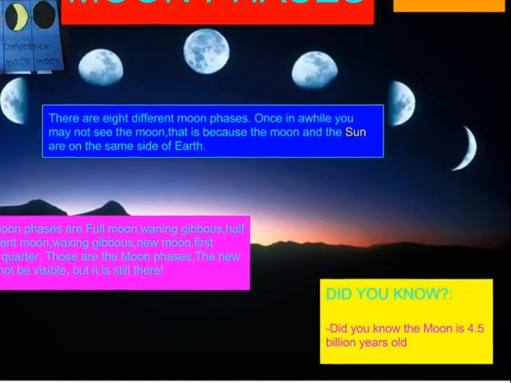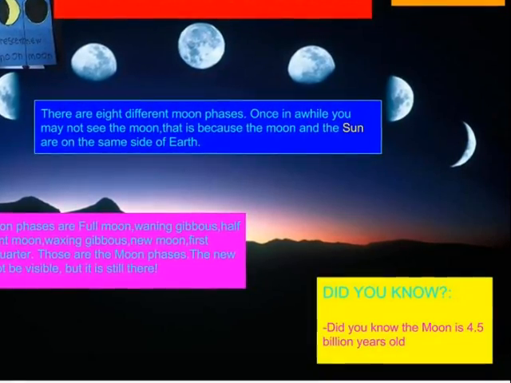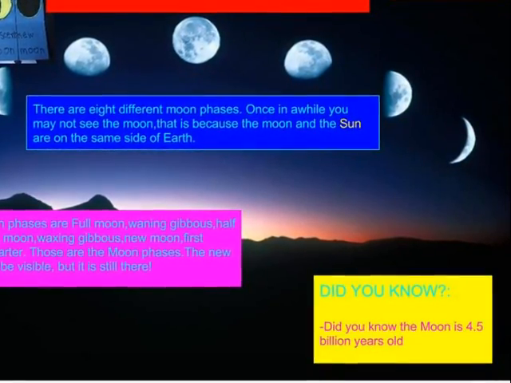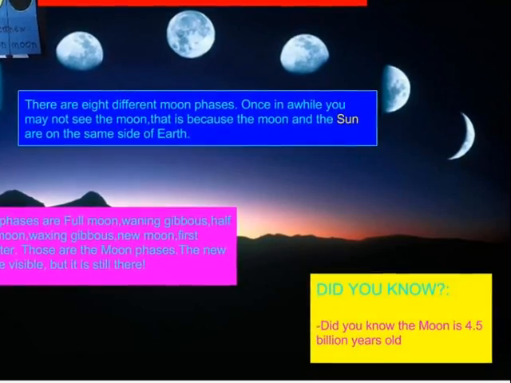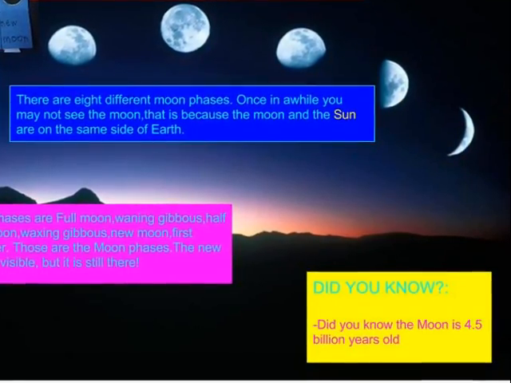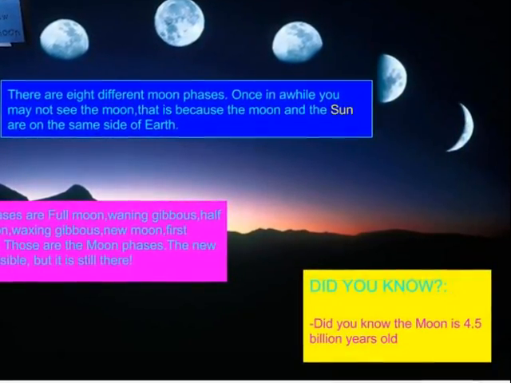Those are the moon phases. The new moon may not be visible, but it is still there. Did you know that the moon is 4.5 billion years old?